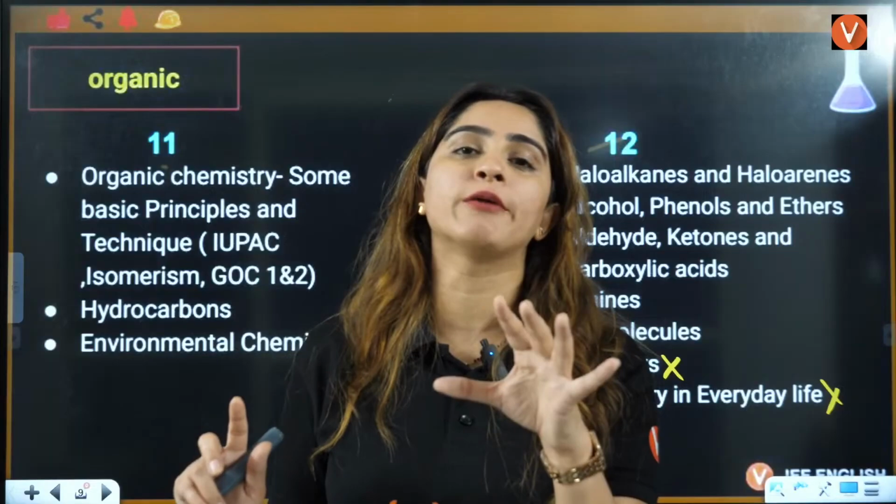Or let's say you are talking about Na positive, you're talking about Mg2 positive. If you see, sodium is on the 11th position, 11 is the atomic number. That means that is the number of electrons in the neutral atom. Plus means it is a cation. Whenever we add plus there, that means it has lost 1 or 2 electrons to become this cation. So it has lost 1 electron, that means it is 10. Mg2 positive also, its atomic number is 12. You are losing 2 electrons and it is 10 electrons.